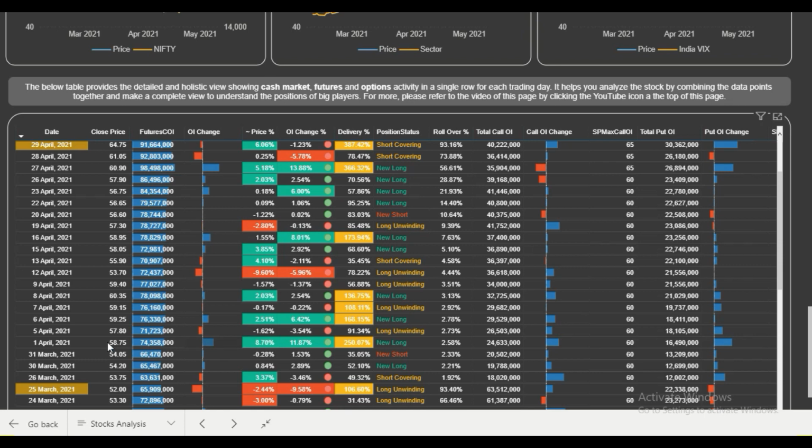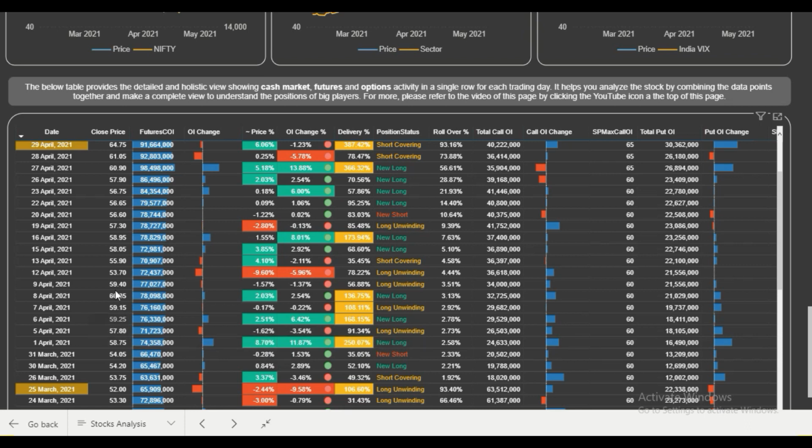So this is a very strong row in itself, a very strong signal that this stock has broken a range and now a very strong player has entered, because an 8% jump is a very significant jump with a significant OI, and only a big player can buy such positions. So if we were to take a position on this stock on 1st of April, this day's low will be our stop loss and we will follow this big player.